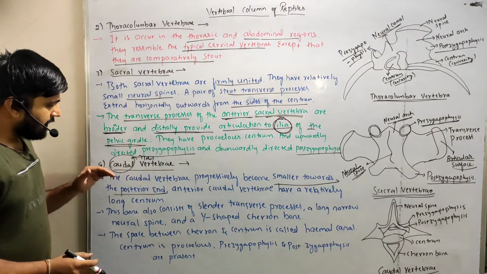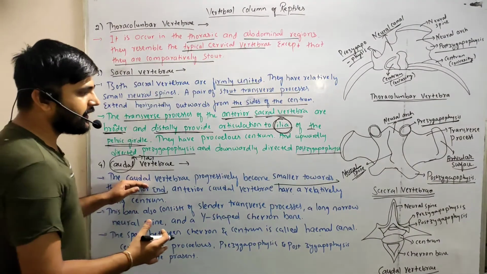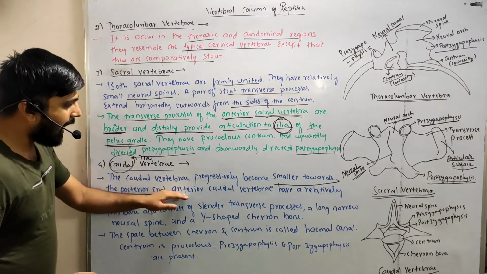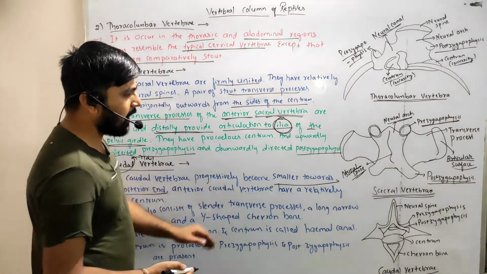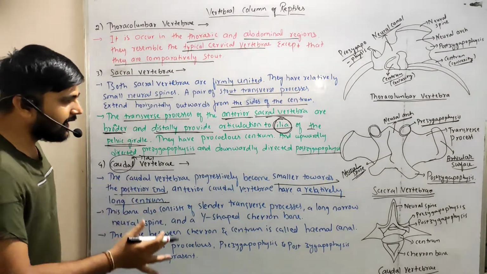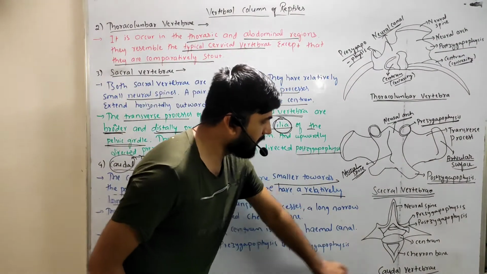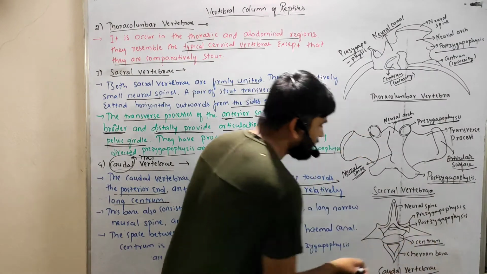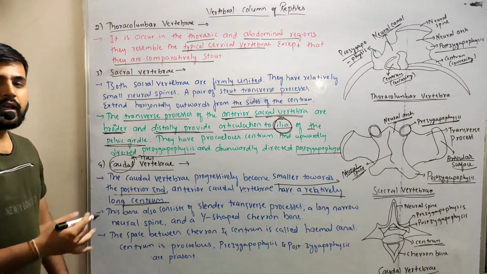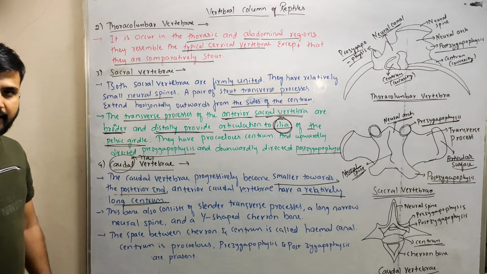The anterior caudal vertebrae have a relatively long centrum, relatively long as compared to the other vertebrae.